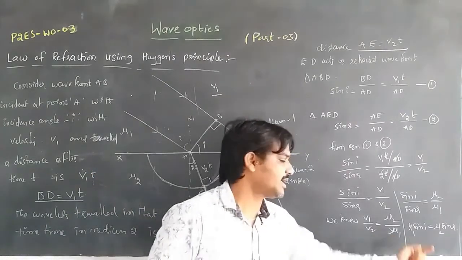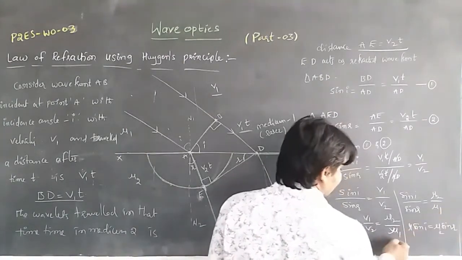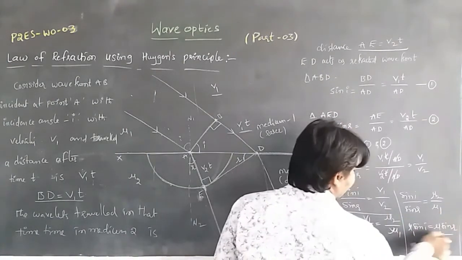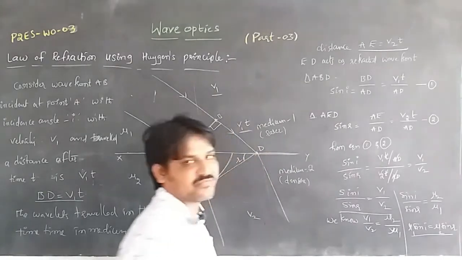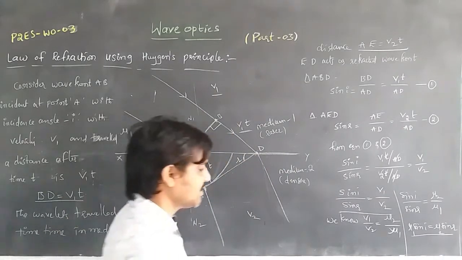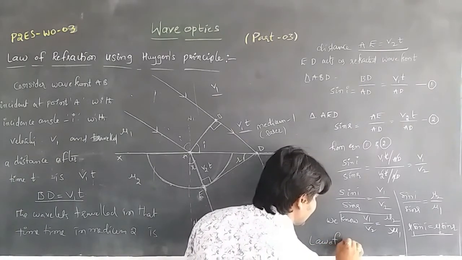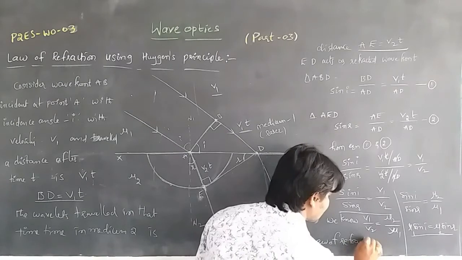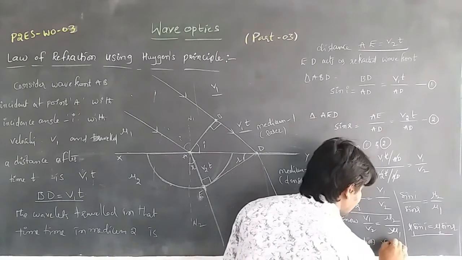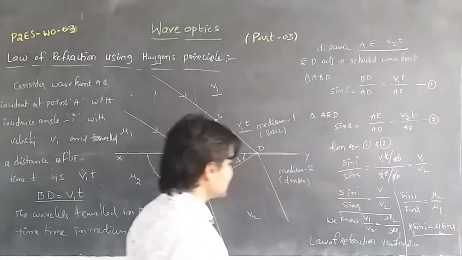From that, by Snell's law, the law of refraction is verified, and this is stated as Snell's law.